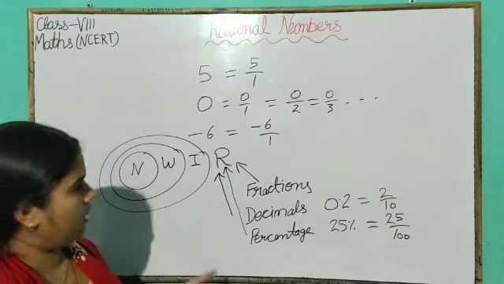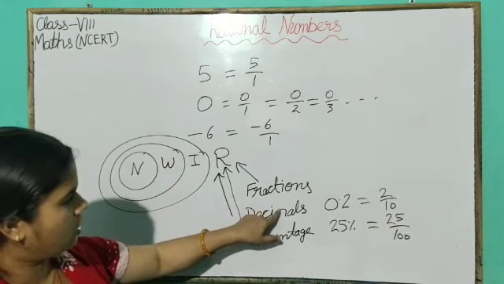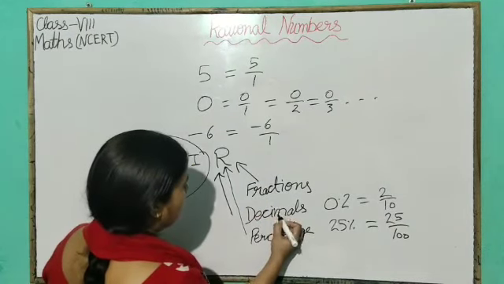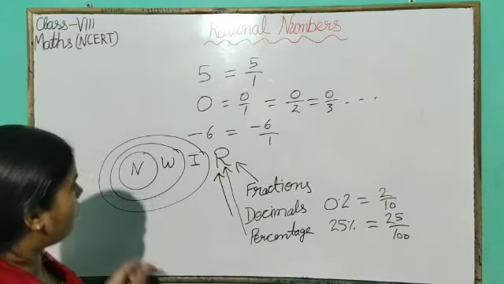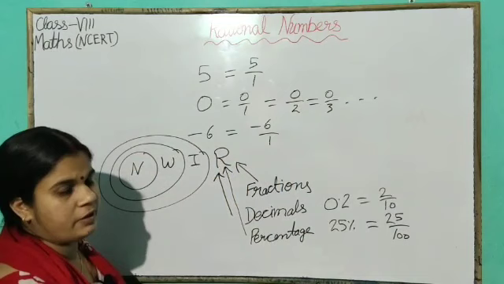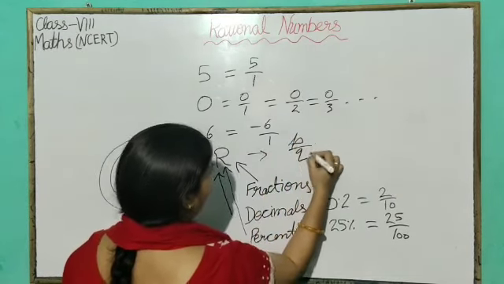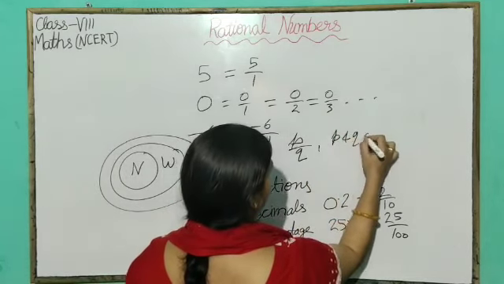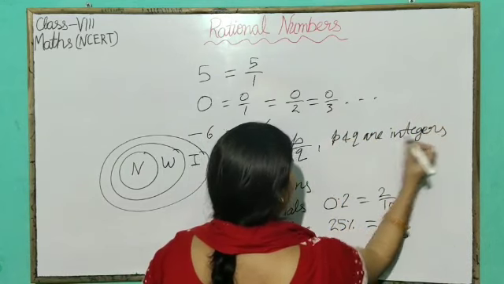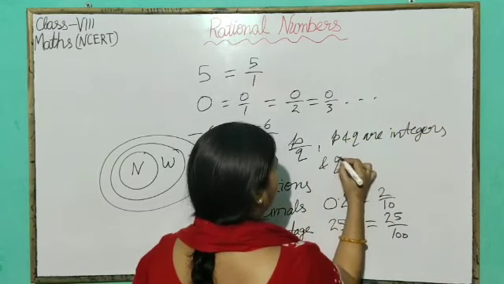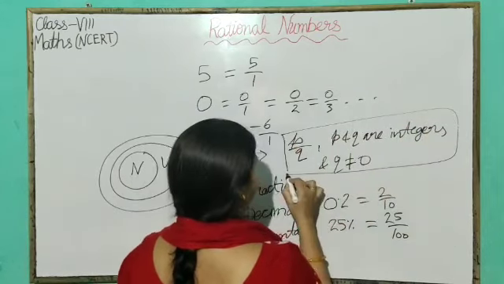In the last, we can say all the natural numbers, whole numbers, integers, all the fractions, decimals, and percentages are rational numbers. And what is a rational number? A rational number is a number which can be written in the form of p/q, where p and q are integers and q is not equal to 0. This represents a rational number.